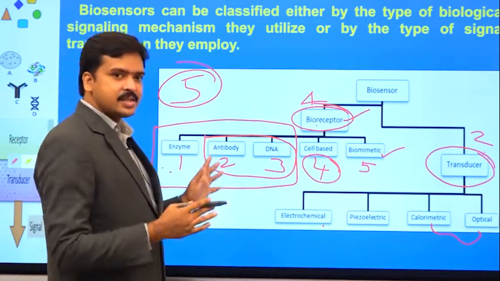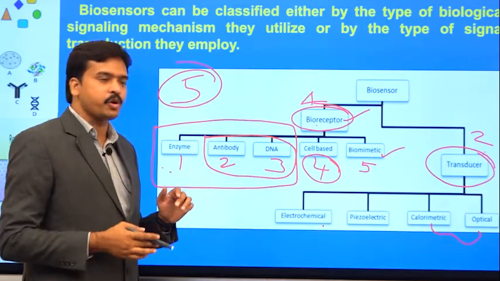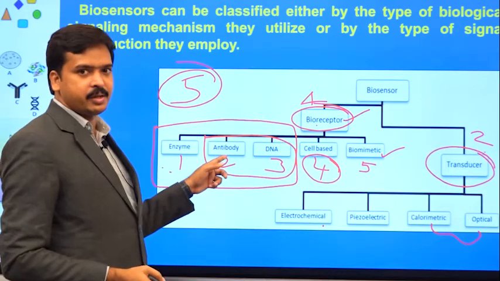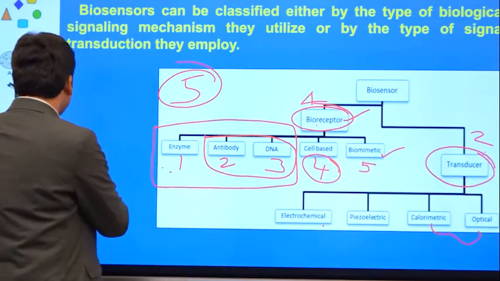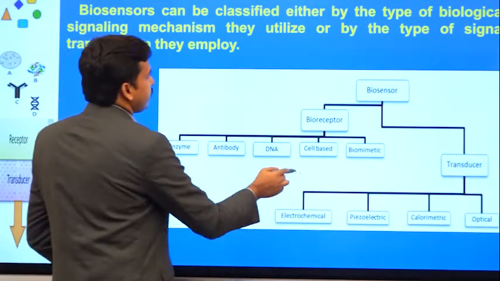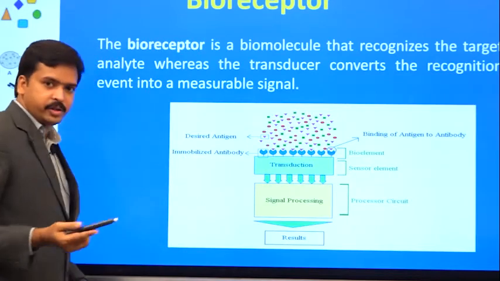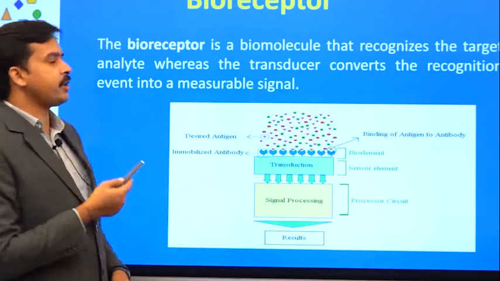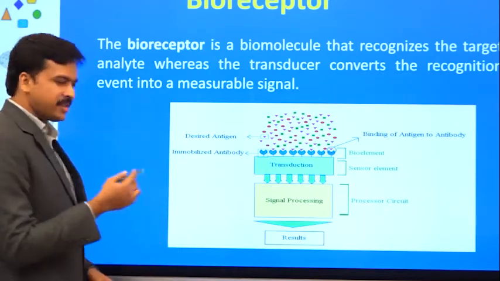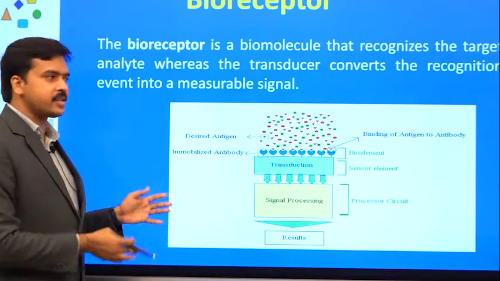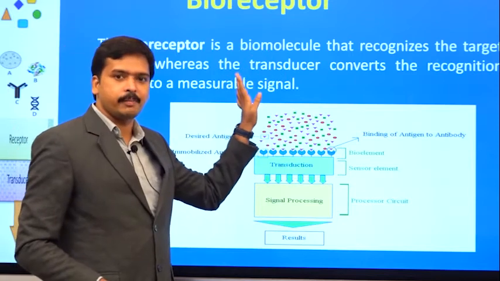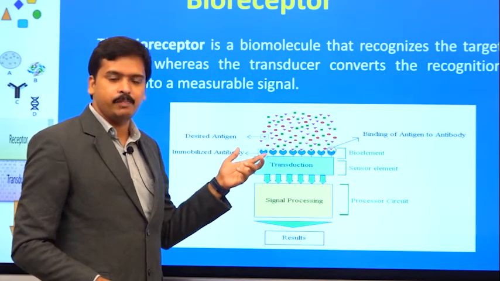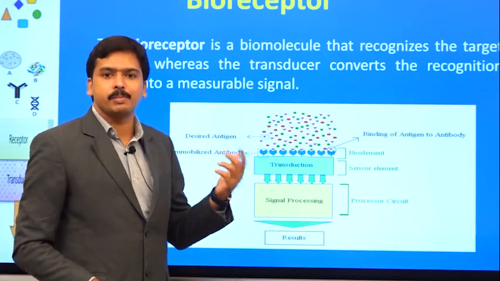But for this session, I will be focusing more on the biological receptor, or biological recognition unit. So, coming to the next topic, as I already told you, my major focus will be on the bioreceptor. As I discussed in my earlier slides, a bioreceptor is nothing but a biological molecule, either a natural molecule or sometimes a biomimetic molecule.